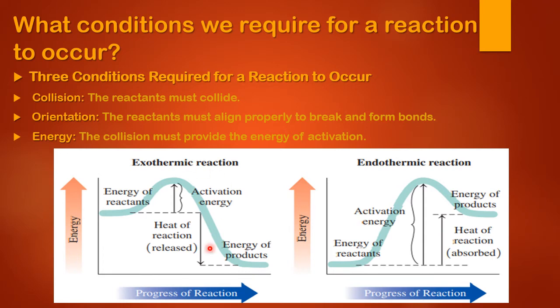The first graph is the exothermic reaction, and another one is the endothermic reaction. Now, for the exothermic reaction, as you can see, they're showing us a mountain hill on both the bar graphs, right? And for the exothermic reaction, you can see that these reactants want that activation energy, right? When the reactants get the activation energy, they immediately transform themselves into products, and the heat of